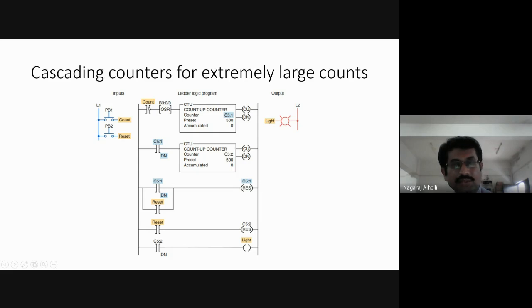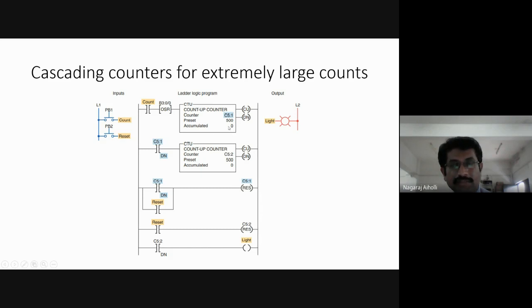So here the OSR, the one shot rising instruction, will be true, and the up counter becomes true. That is, the first counter will be enabled because of this CU bit. This is the count up enable bit, to enable counting in the upward direction.